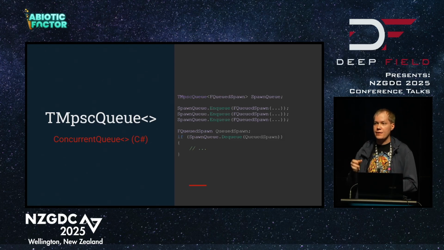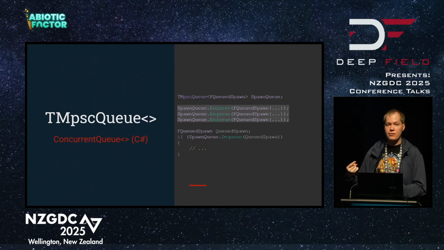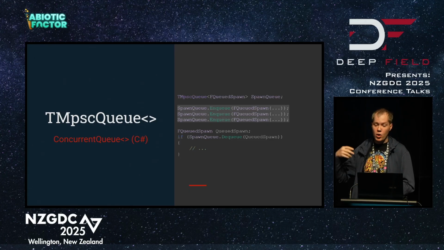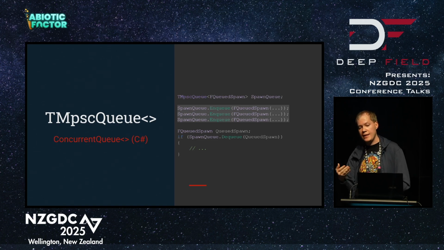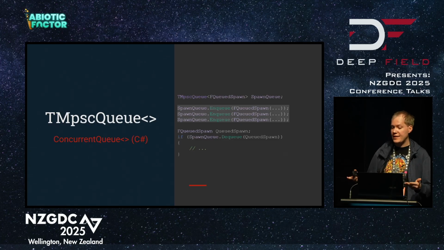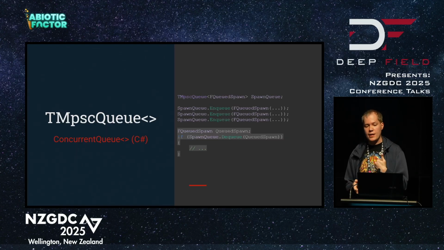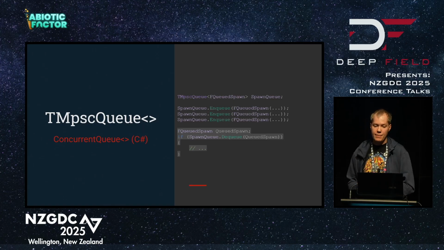MPSC, in this case, stands for multiple producer, single consumer. And what that means is, in our case, we can have multiple background threads spinning away, generating all of our landmark data, so things like trees and boulders and cool things you're going to discover. Multiple producer threads can be feeding that data into the MPSC queue with no locks, no fancy anything. They barely even know that they're threaded. And then a single consumer, in our case on the game thread, is pulling that data and spawning those actors with the bare minimum of work, again, on the game thread.